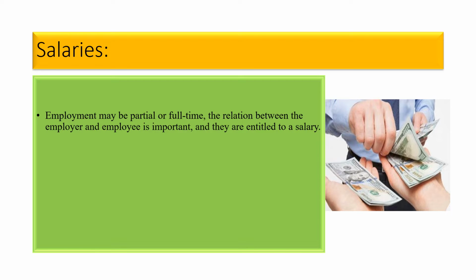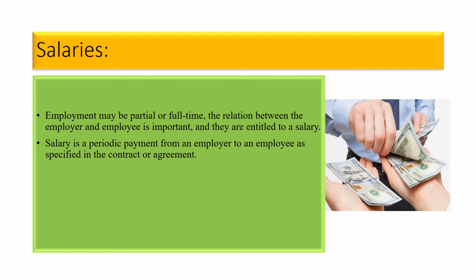Employment may be partial or full time. That means it may be part time or full time. It's a relation between the employer and employee, and that is entitled to a salary. Next, salary is a periodic payment from an employer to an employee as specified in the contract or agreement.